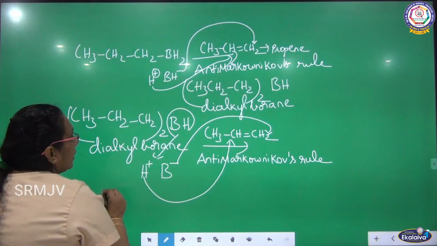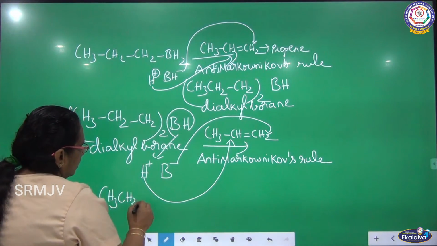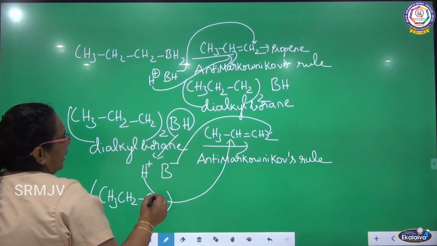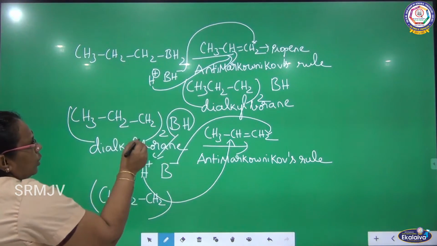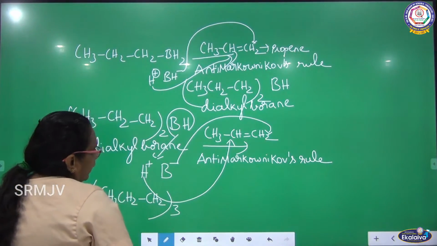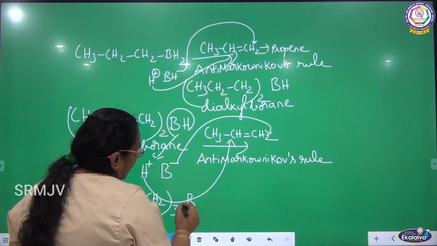What you will get? (CH3CH2CH2)3B. Already there are 2 alkyl groups, one more alkyl group is also there, so totally you will be getting 3 alkyl groups along with B.